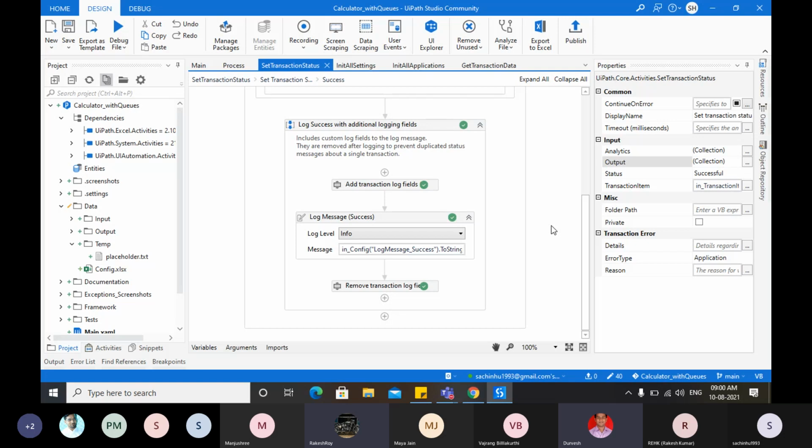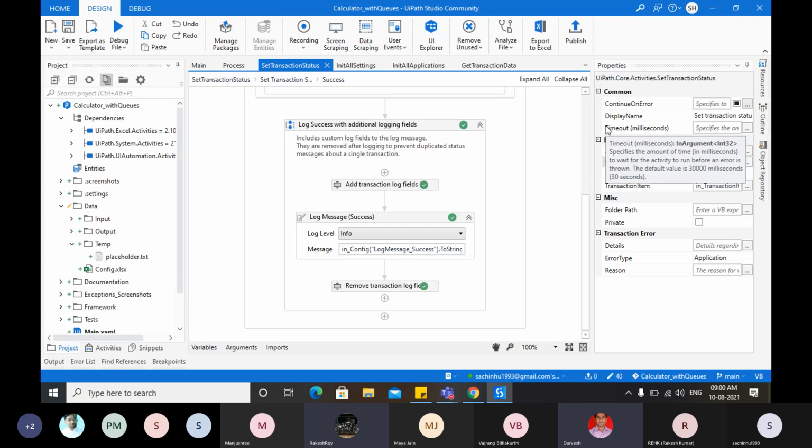Rakesh, what do you want to do? Actually, Vajrang already said he needs to concatenate the first argument and second argument with the operand. Yeah, but we don't want to perform the addition of the first and second and store the result.